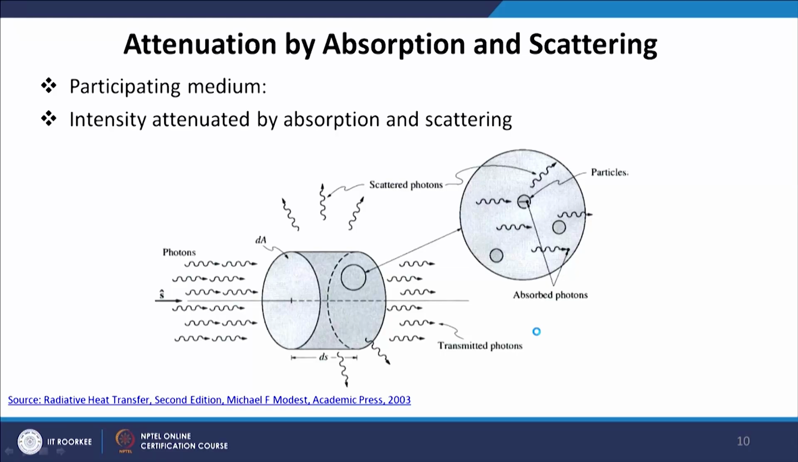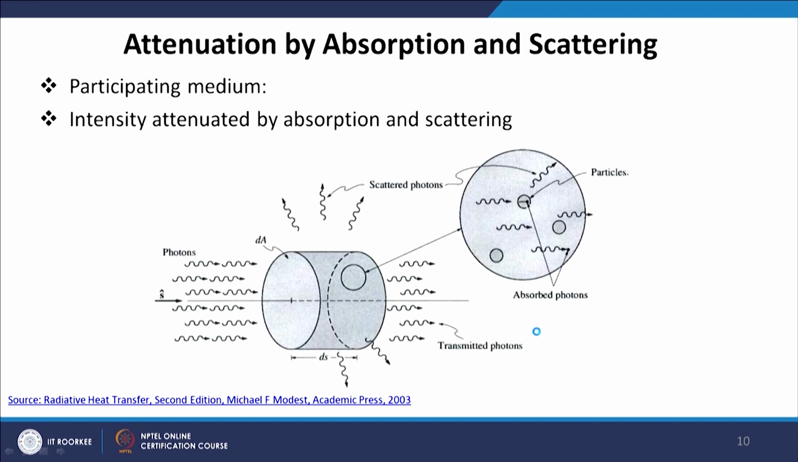So, in the absence of participating media, the intensity will remain constant, while in participating media the intensity will continuously change in space and time because of these three factors: absorption, emission and scattering. So, we will take these factors one by one. The first one we will take is absorption and scattering.